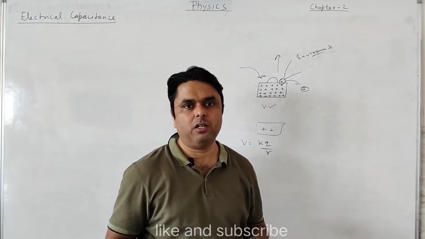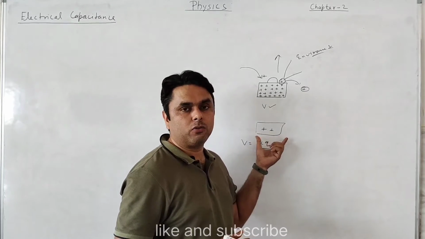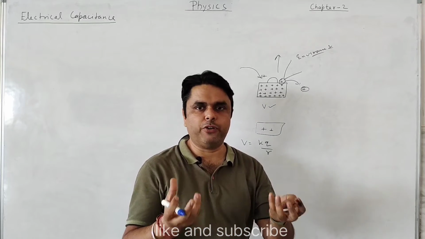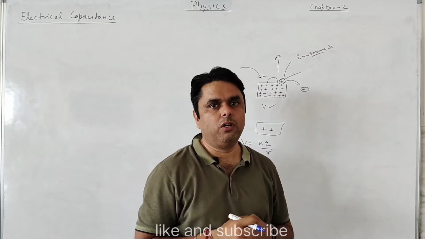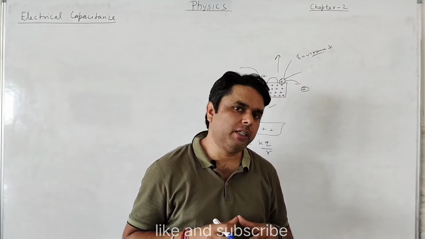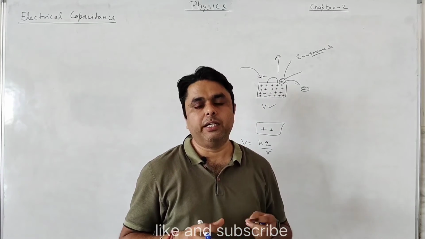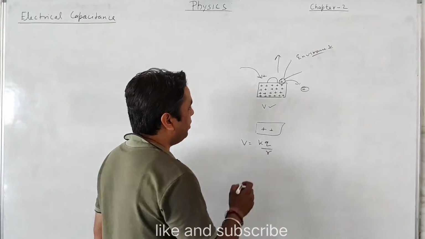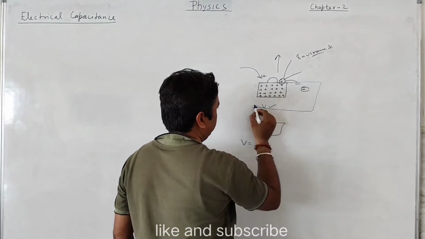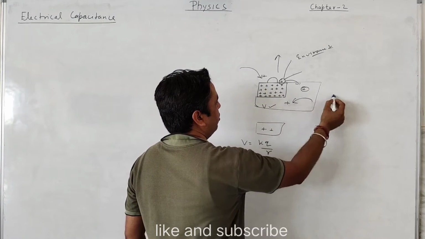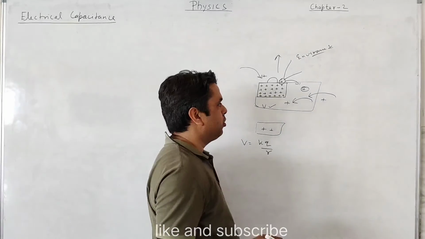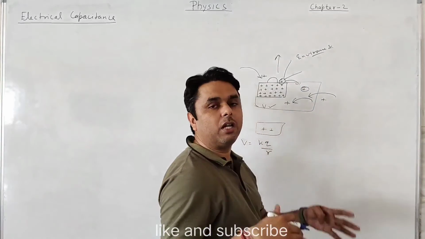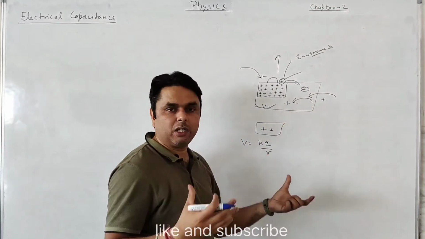Similarly, every conductor, or you can say insulator, has a specific property to sustain a charge over its surface. That is what is called the capacity of that conductor or insulator. An insulator has a certain shape and size. If we increase the shape and size of this bag, we can put more charge inside it. So we can say that we can increase the capacity of the bag.